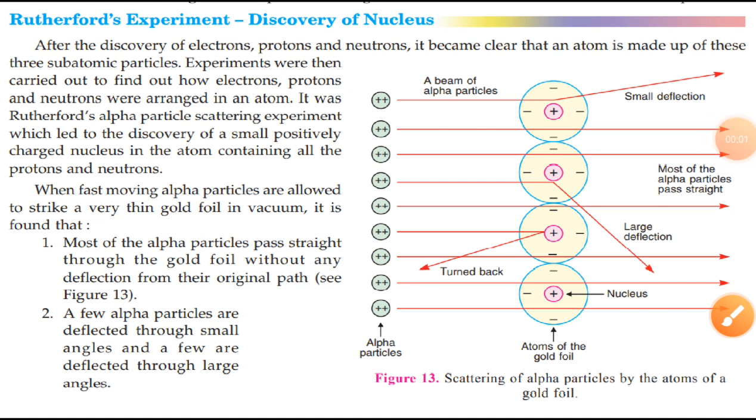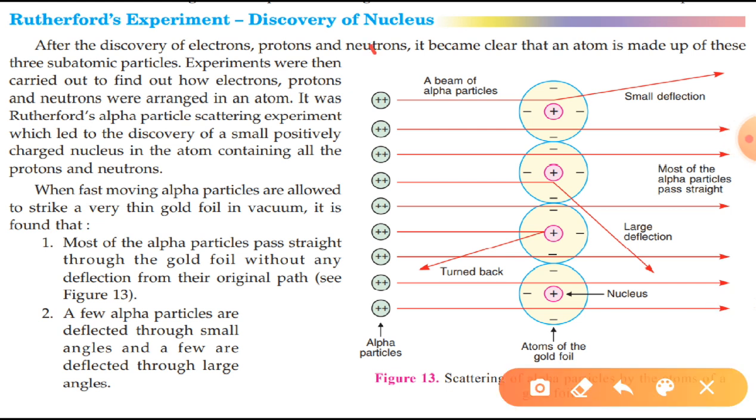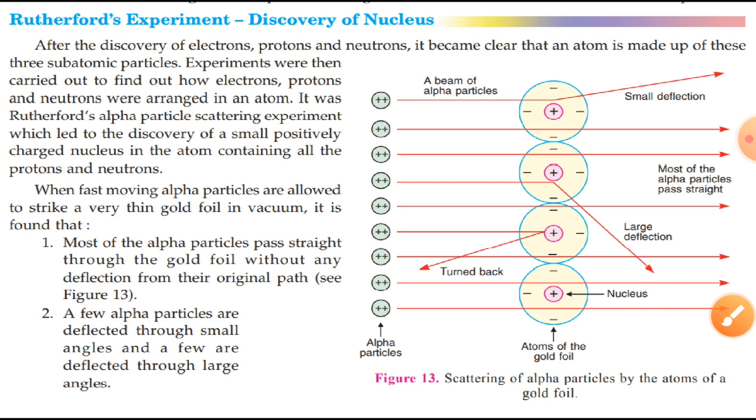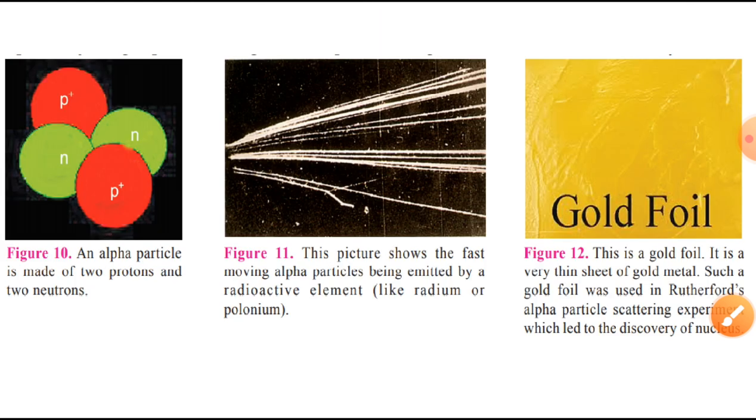Welcome back, learners. In chapter 4, Structure of an Atom, previously we have studied Thomson model of an atom, and now it's time to discuss Rutherford's experiment and discovery of nucleus. So let's start it. In year 1911, Rutherford performed his famous alpha particle scattering experiment.